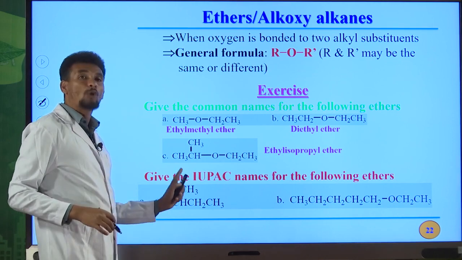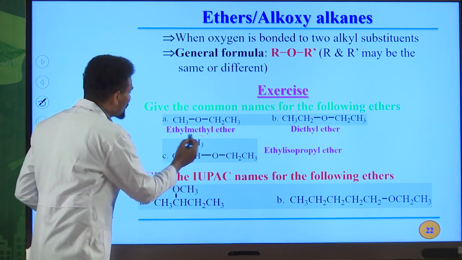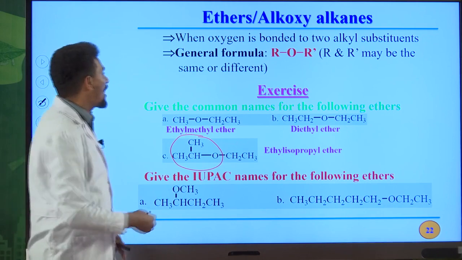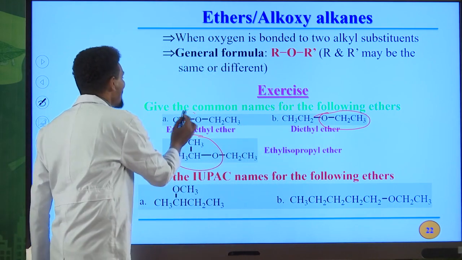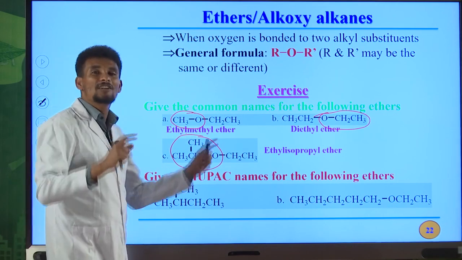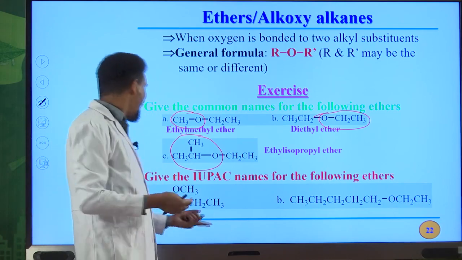For example, this is methoxy. This part, including oxygen, it can be named as, for example, this one is named as isopropoxy. And this one is named as, for example, ethoxy. And this one is named as methoxy. Okay? But you must indicate this alkoxy group by number, by Arabic numeral.